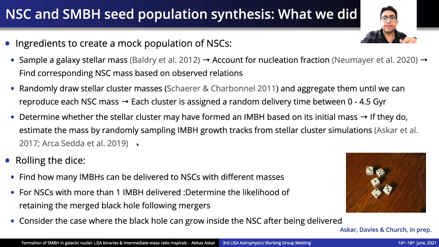So the next step is, using these ingredients, we roll the dice. We can then find how many intermediate mass black holes can potentially be delivered to nuclear star clusters with different masses. For NSC masses where we have more than one IMBH delivered, we can determine the likelihood of retaining the merged black hole following mergers. And we also consider the case where the black hole can grow inside the nuclear star cluster after it has been delivered.